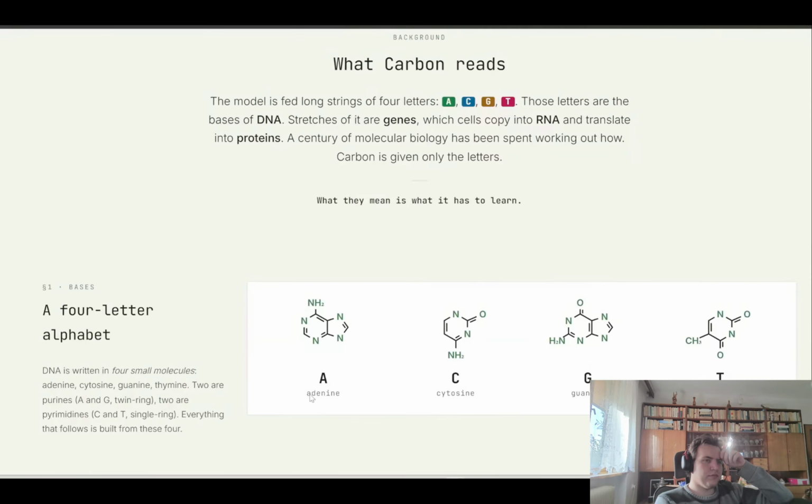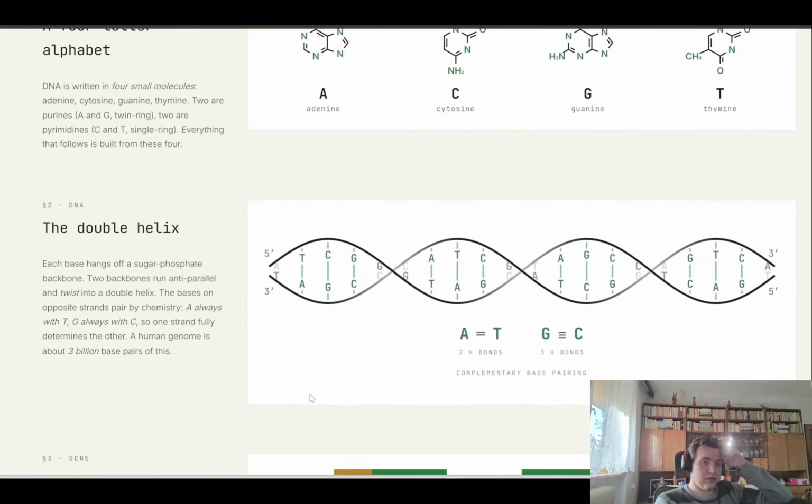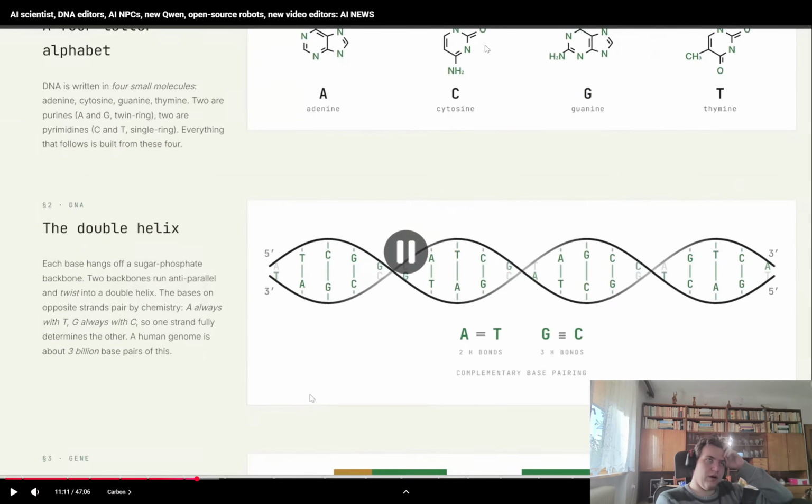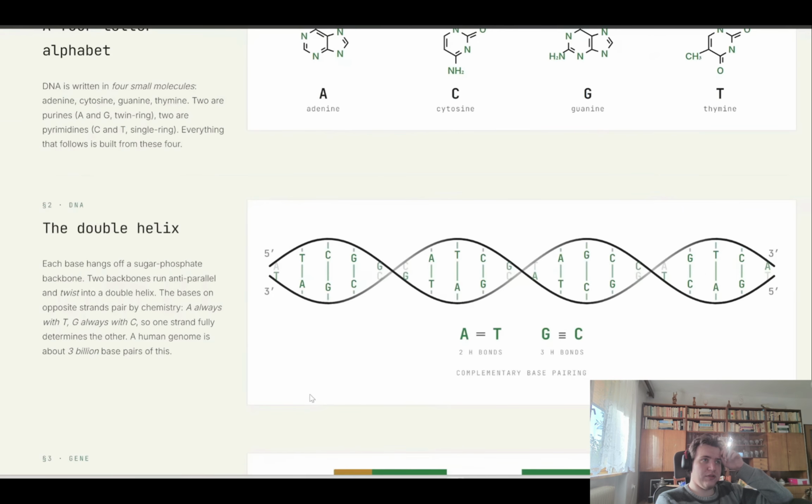And the crazy part is that this one can process almost 400,000 DNA base pairs at once, which is an enormous amount of biological context for a model like this. The model sees massive strings of DNA letters, and it has to figure out the patterns on its own, and how they correlate, and whether or not something is anomalous.